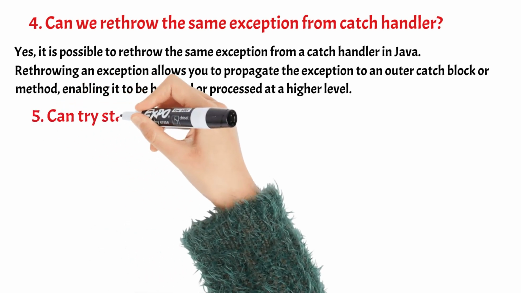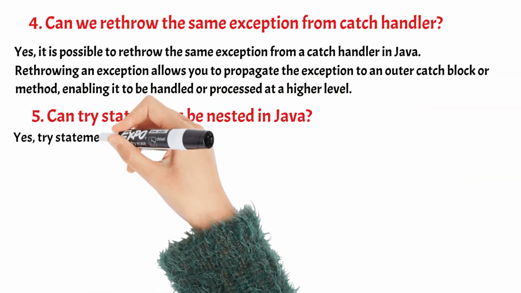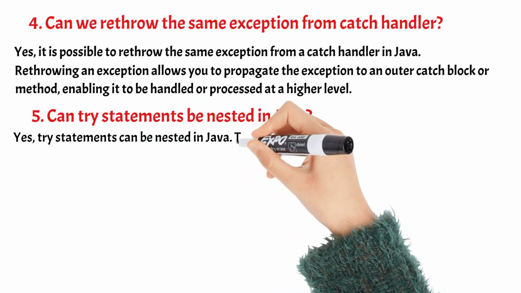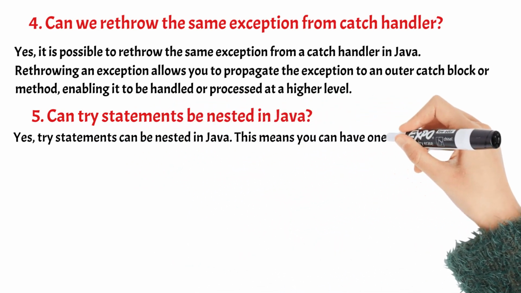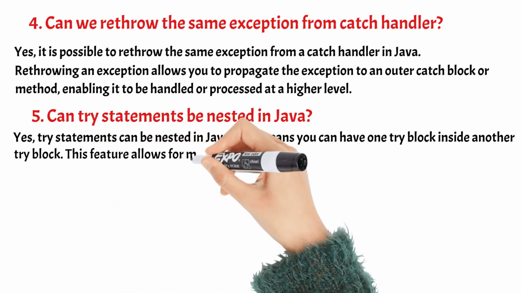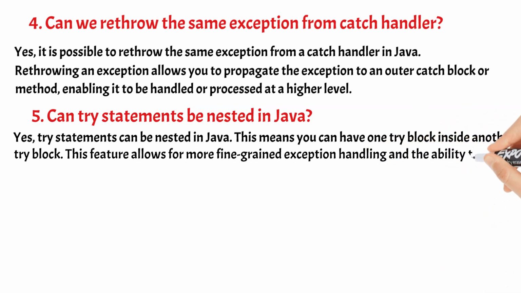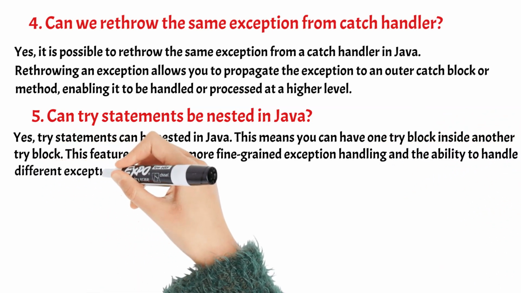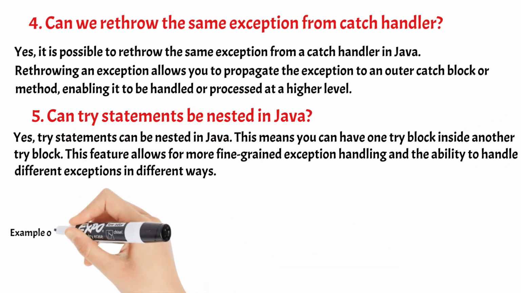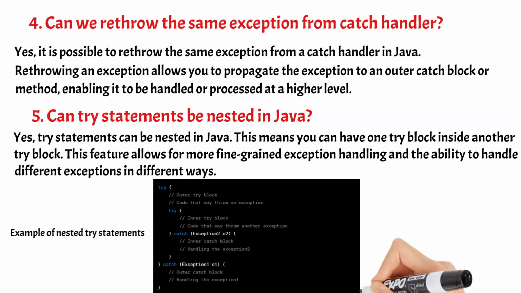5. Can try statements be nested in Java? Yes, try statements can be nested in Java. This means you can have one try block inside another try block. This feature allows for more fine-grained exception handling and the ability to handle different exceptions in different ways. Here's an example of nested try statements.